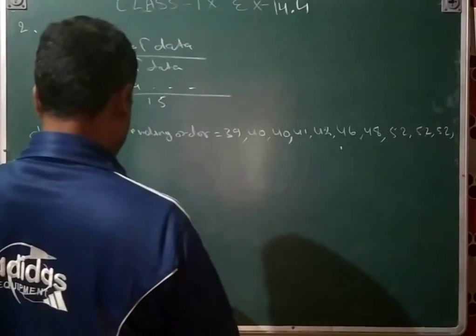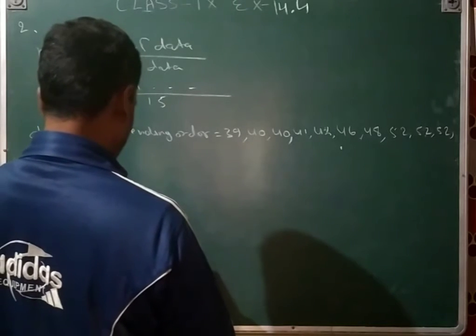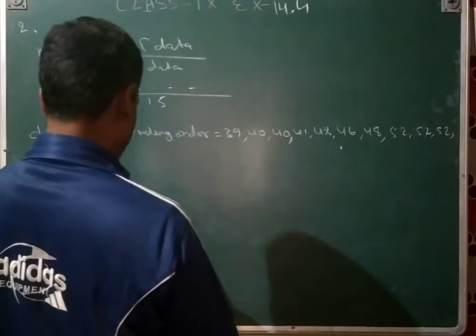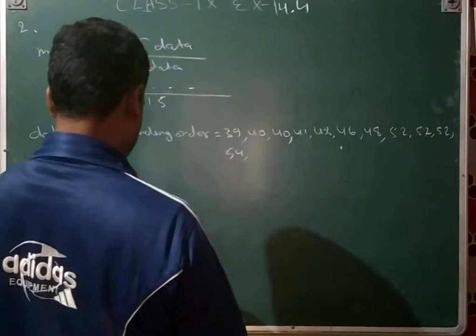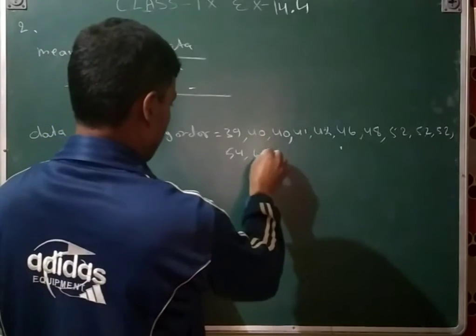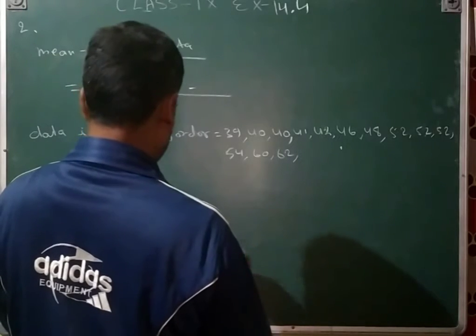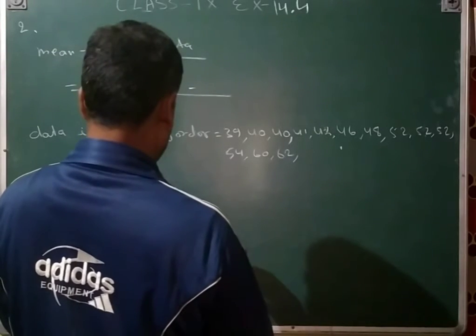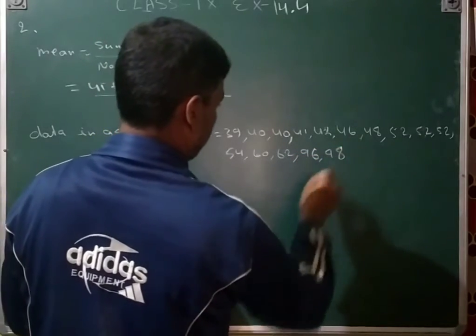After 52, 53 not looking here, 54 is one time is there, 56 is not, and then after 60 is there, 62 is there, 96, and then 98.